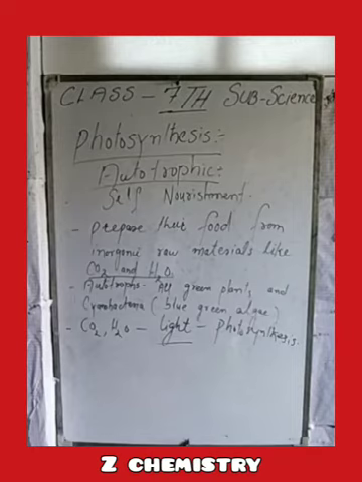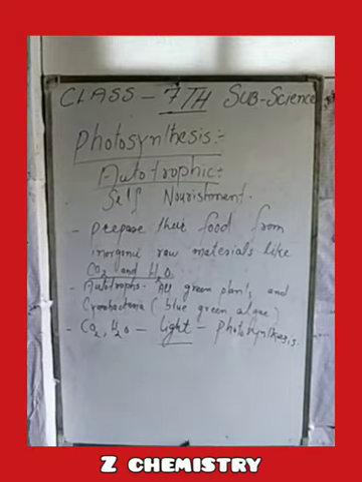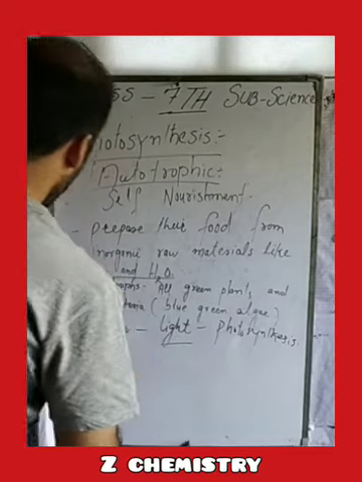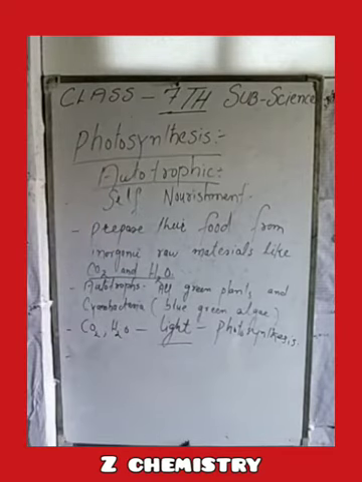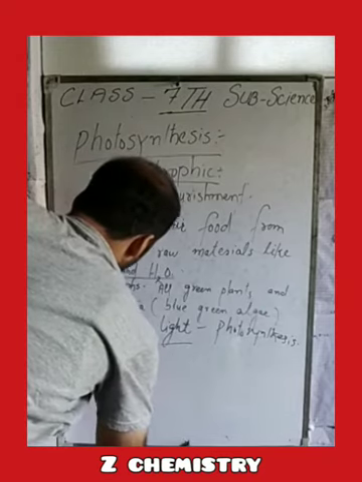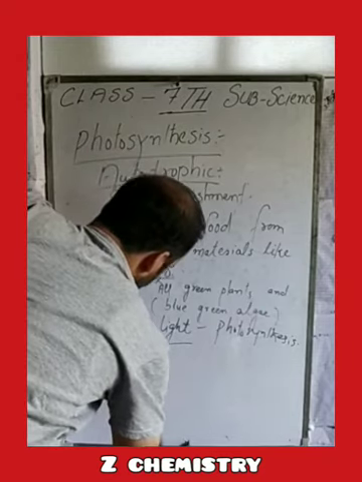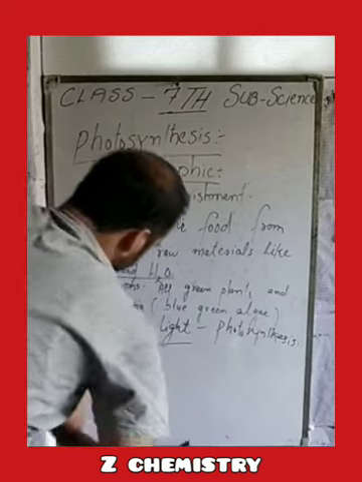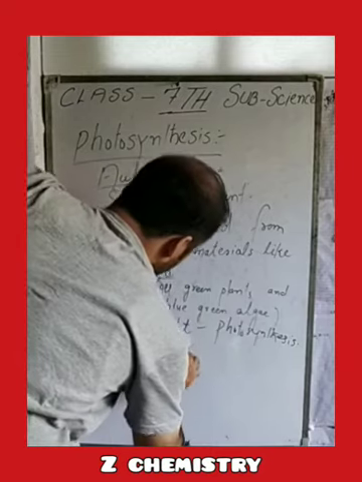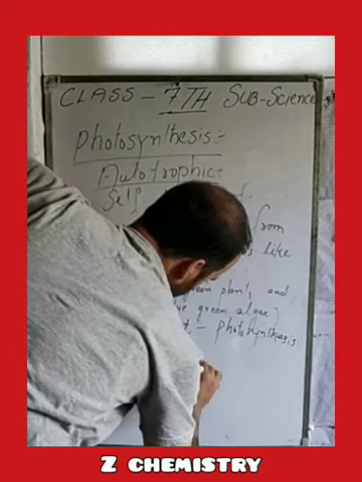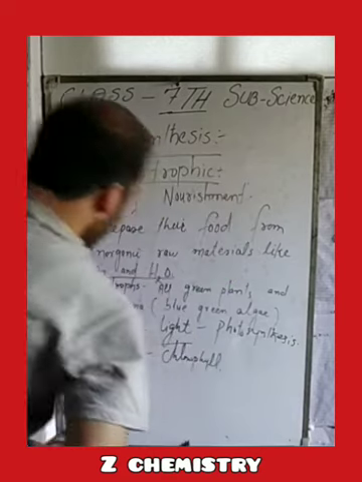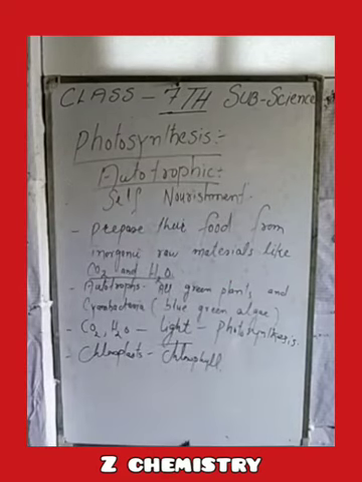Light is needed. We know that green plants have green leaves, and in those green leaves there are certain photosynthetic units called chloroplasts, and these chloroplasts have a green pigment called chlorophyll. What happens during photosynthesis?